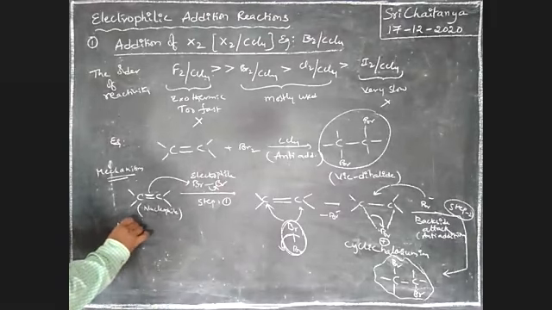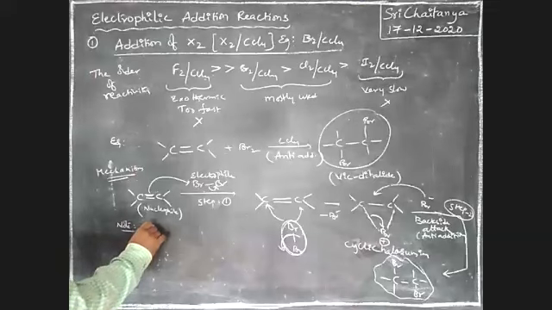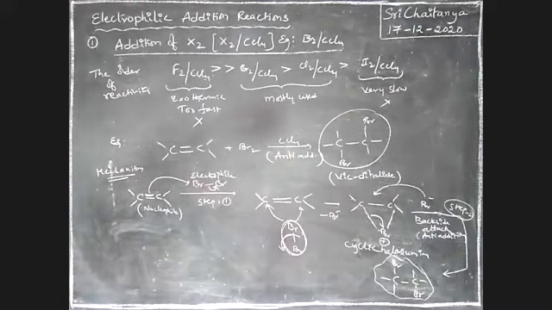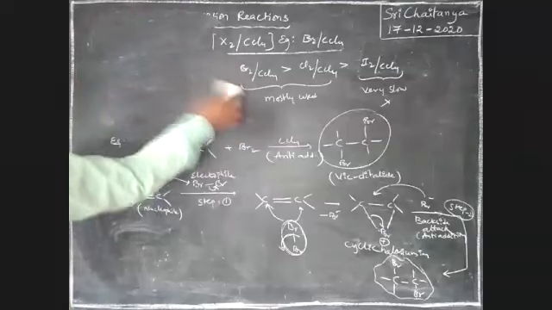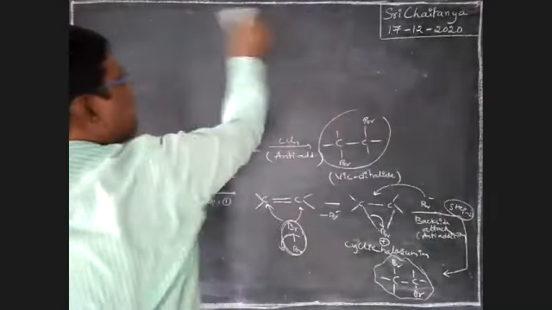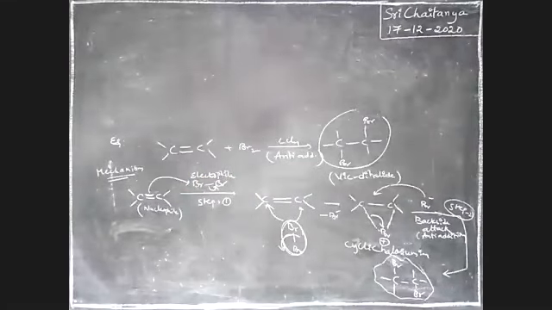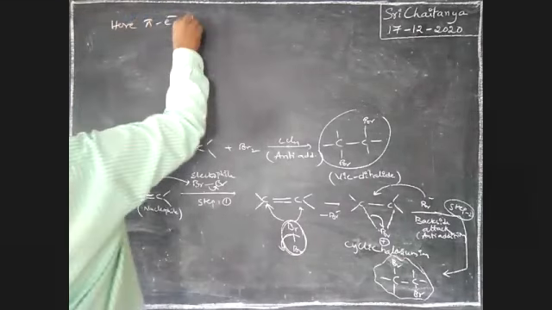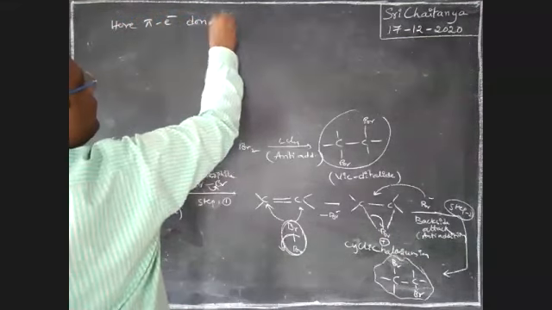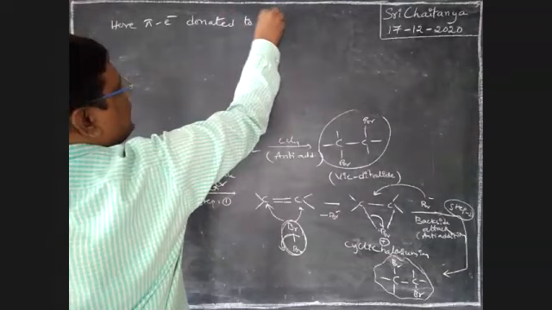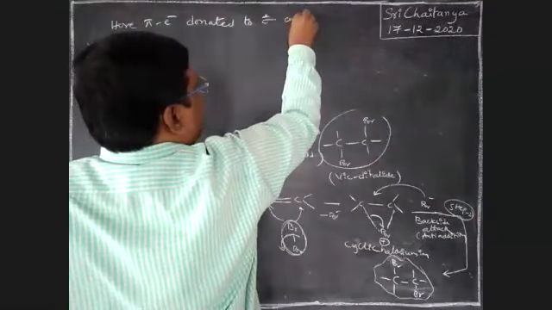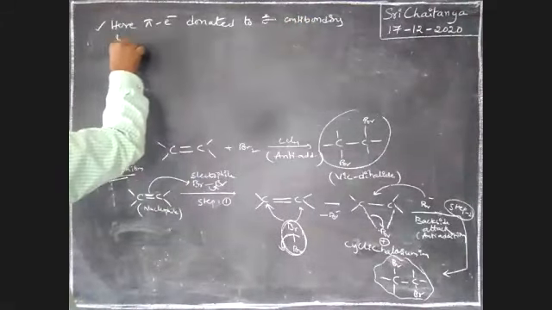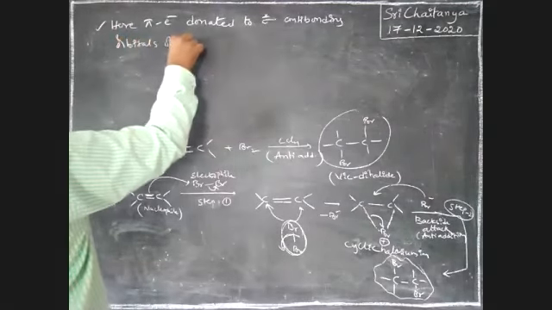See here, note this point. Here the pi electrons are donated to the sigma star antibonding orbital of the Br2 molecule.